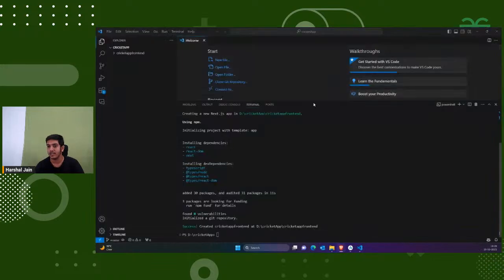So right now, guys, here we have the cricket app front end. You can see this is the front end which is available here. Similarly, we have to create the backend. So I'm going to create a new folder here, and I'm just going to name it cricket app backend.